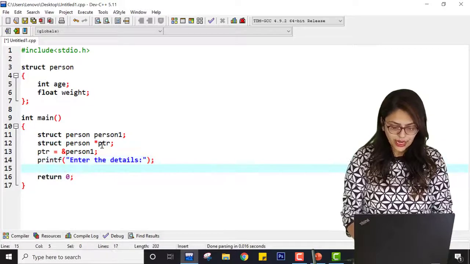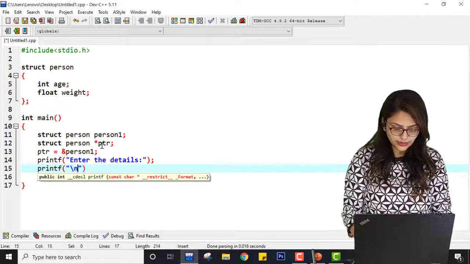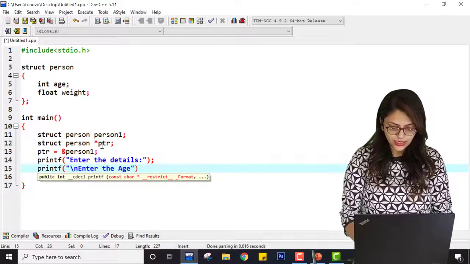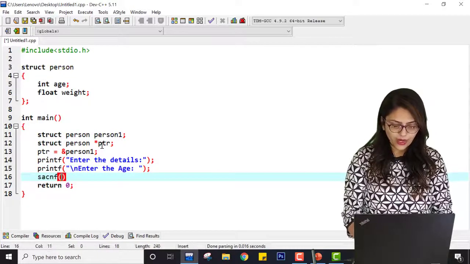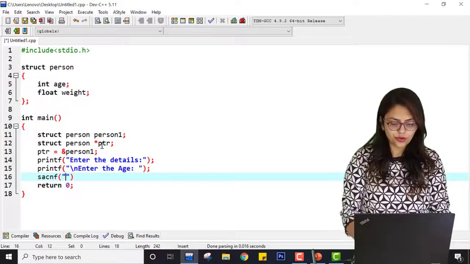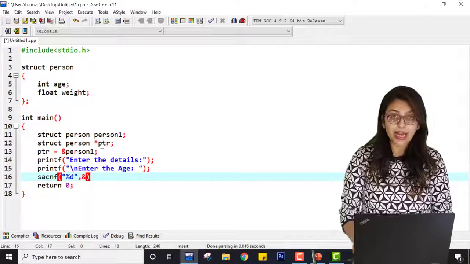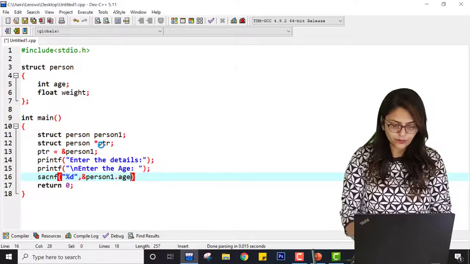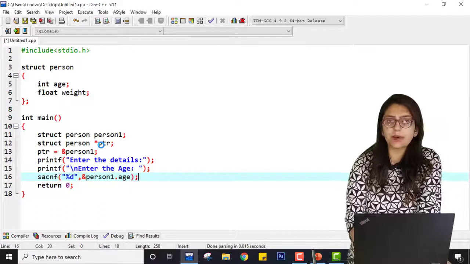After that I can write printf \n enter the age. Now if it is an ordinary program that we have already performed in the basics of structure, you just write %d and here, because of scanf, &person 1 dot age. So this is the ordinary program where I am using person 1.